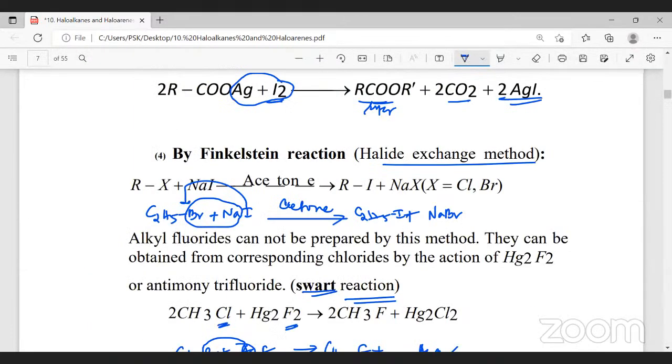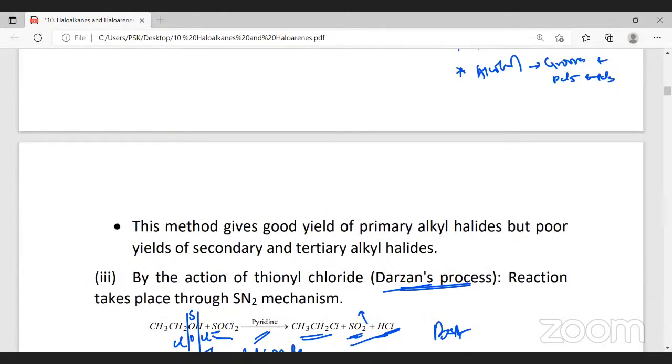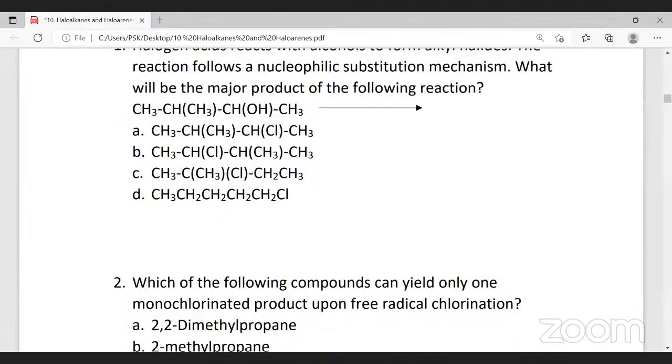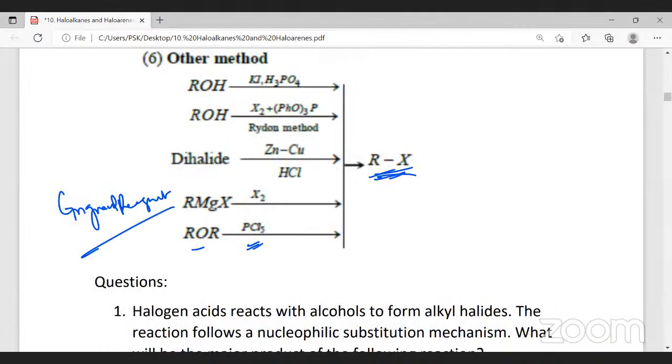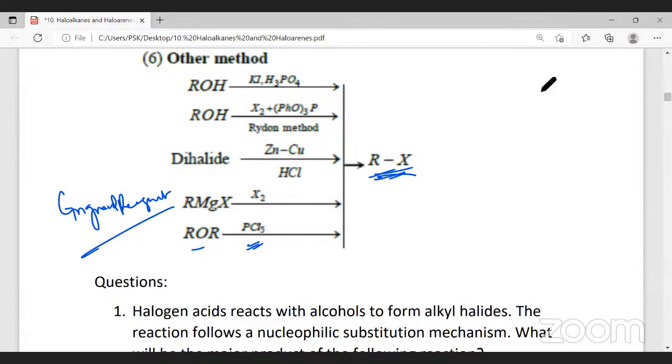We will learn some questions based on alkyl halides, and then we'll go for the chemical reactivities of alkyl halides. Followed? Ajay? Yes, sir. Any clarification so far? No, sir. I think we'll learn the chemical properties in the next class.